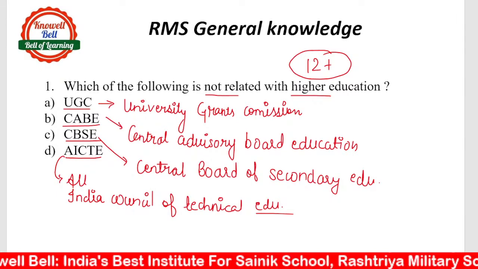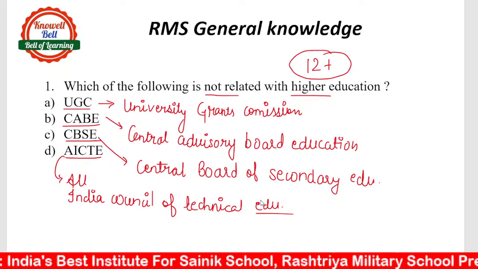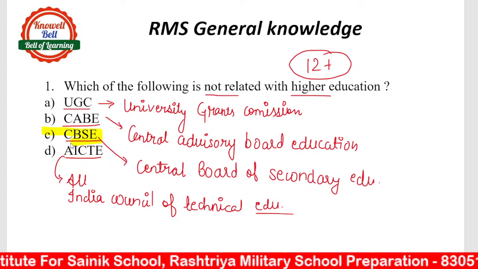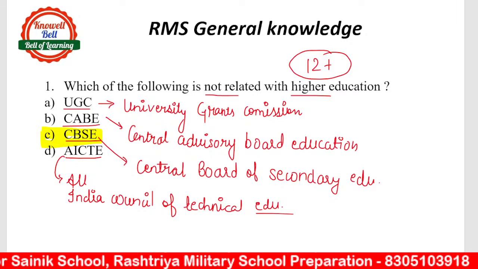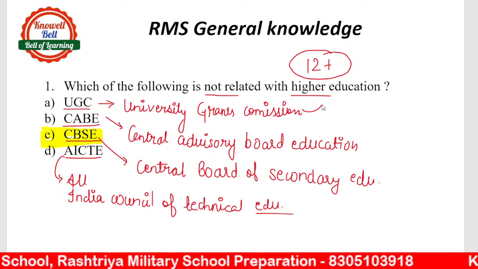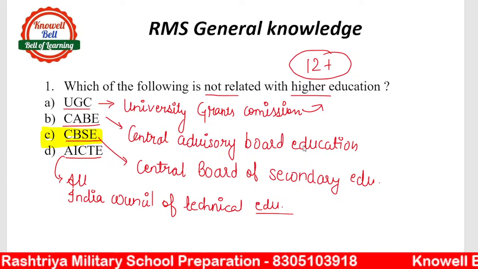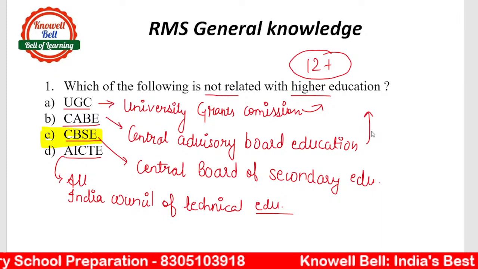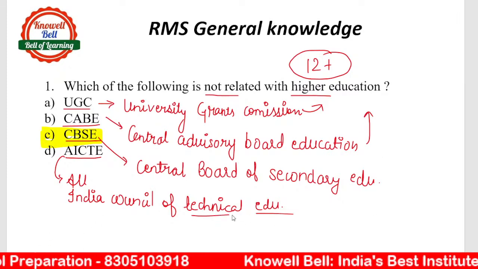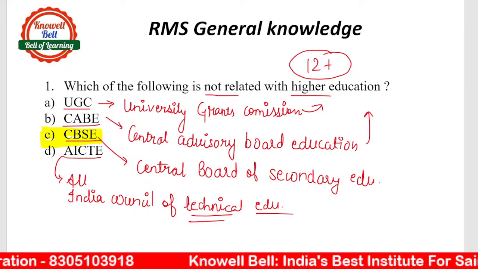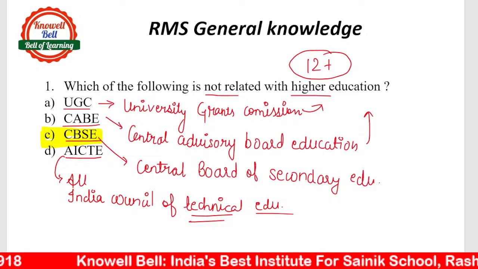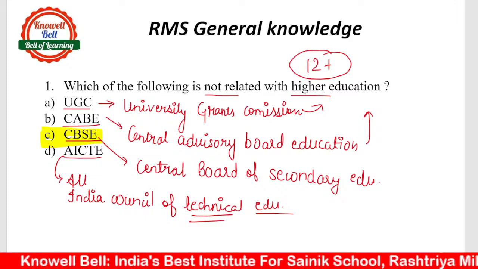Okay, so in this everyone, yes, some of you are answering CBSE and that is the correct answer. The right answer would be CBSE. UGC, the University Grants Commission, is associated with higher education. Central Advisory Board of Education is also associated with higher education. All the engineering colleges in India function under AICTE, All India Council of Technical Education.